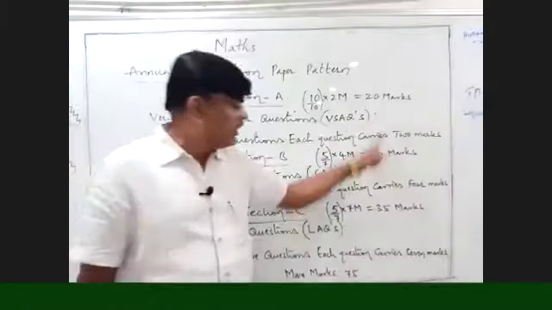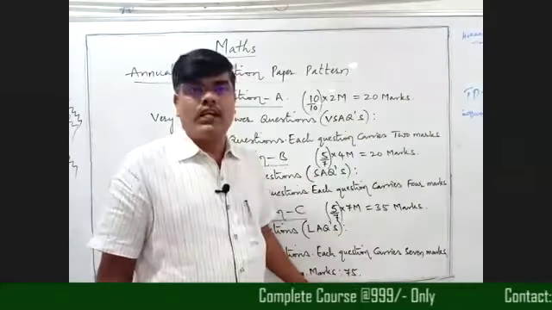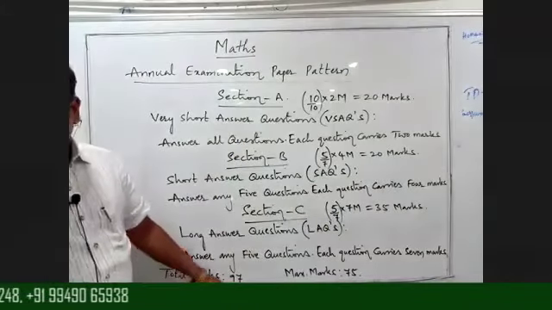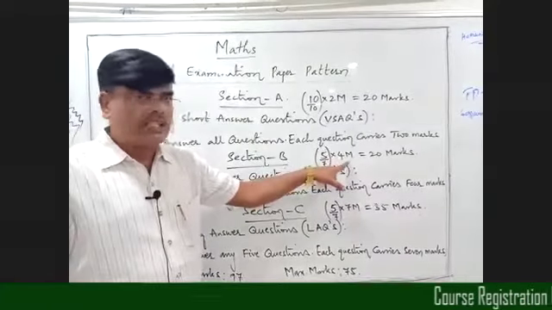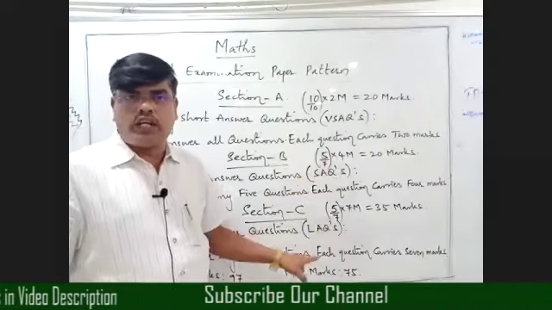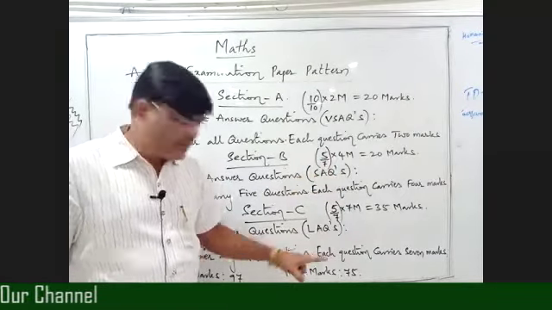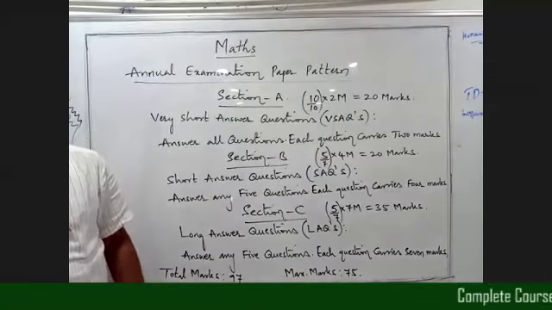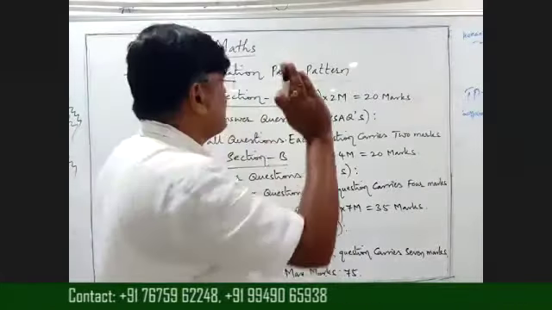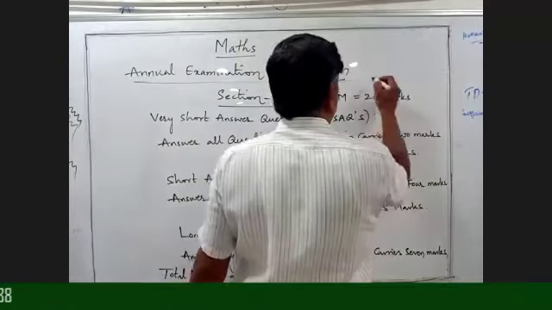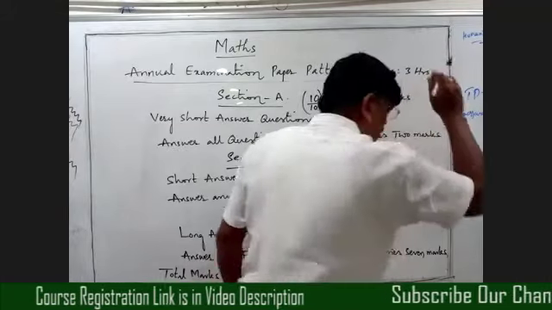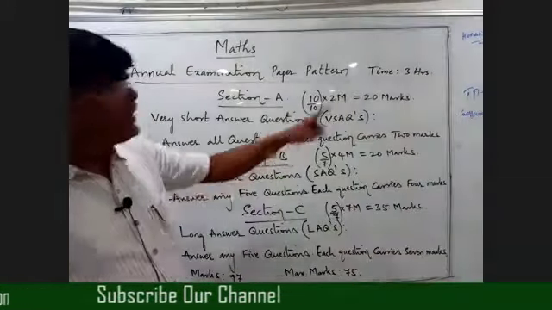If you add all, the maximum marks we get is 75, and the paper contains total marks of 97, because in Section B 8 marks are extra and in Section C 14 marks are extra. 8 plus 14, 22 marks are extra. That is why total marks are 97. In the annual examination, time is 3 hours. We can solve each and every problem in 3 hours.